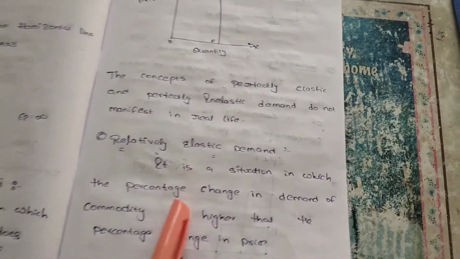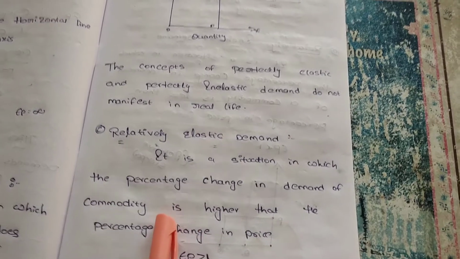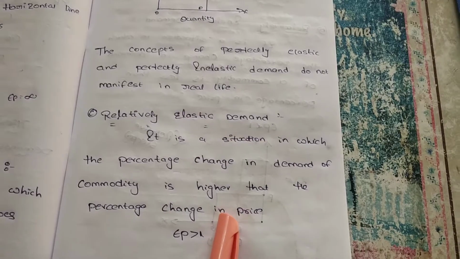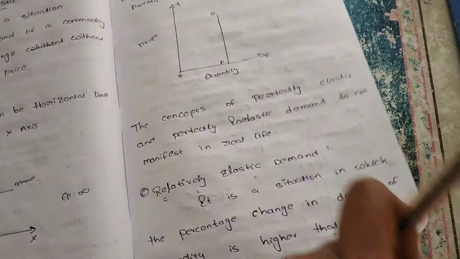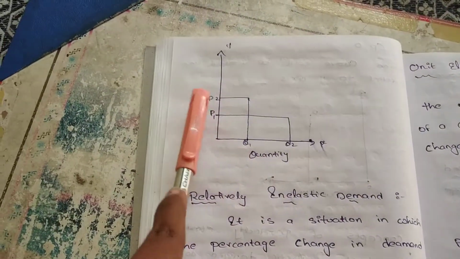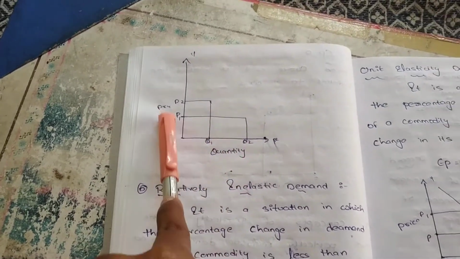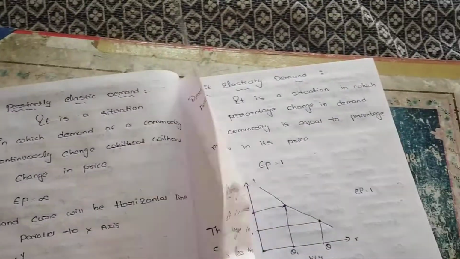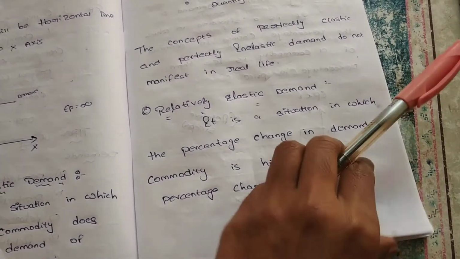Next, relatively elastic demand. It is a situation in which the percentage change in quantity demanded is higher than the percentage change in price. Here P1 increases to P2, but there is a huge change in demand when compared to the price. So we can say the price elasticity of demand, Ep, is greater than 1 in this case.